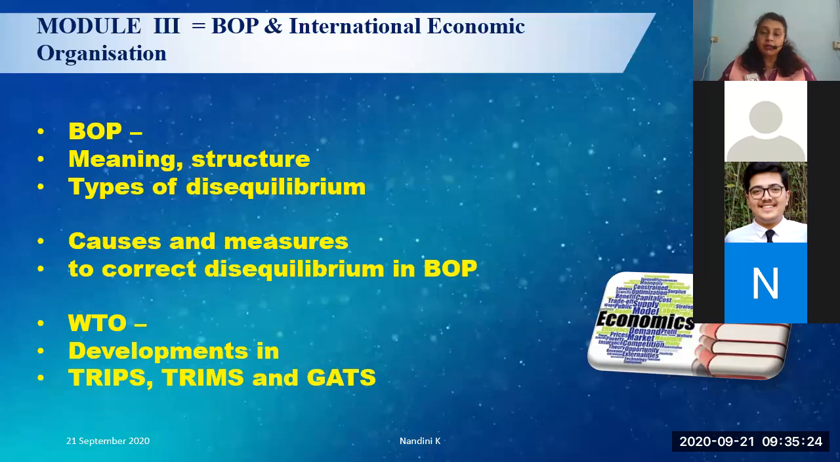What are the benefits to India? Has India tripped herself anywhere? Has India trimmed herself anywhere? Has India benefited in GATS? There is also an agreement for agriculture. What is the agreement called? It is called AOA. And there is a multi-fiber agreement.